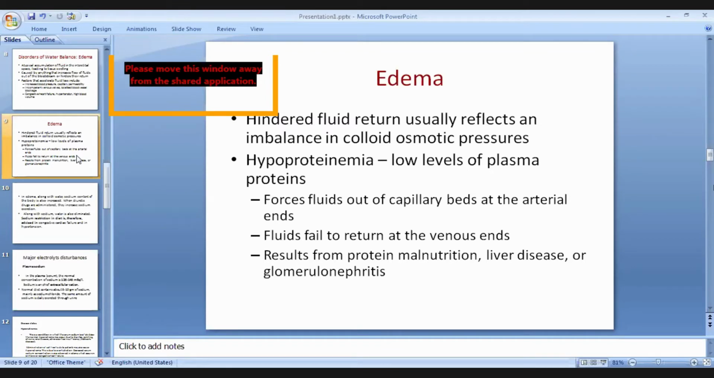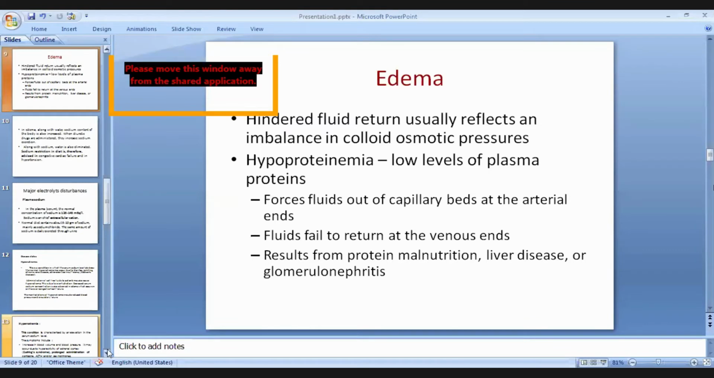Right? So these are the conditions associated with hypoproteinemia. When there is hypoproteinemia, it forces the fluid out of capillary beds at the arterial ends, and the fluid may fail to return at venous ends. Hypoproteinemia may be due to malnutrition, liver disease, glomerulonephritis.